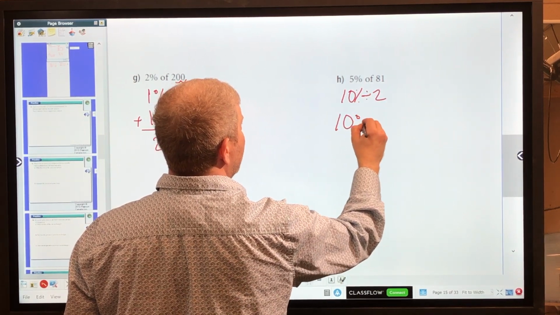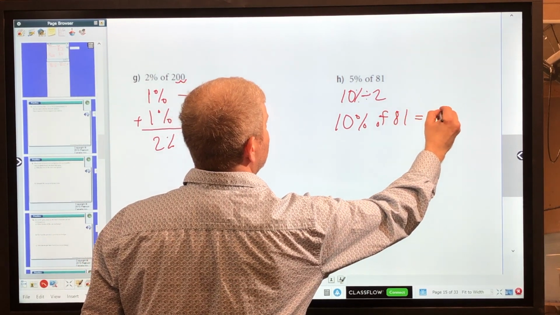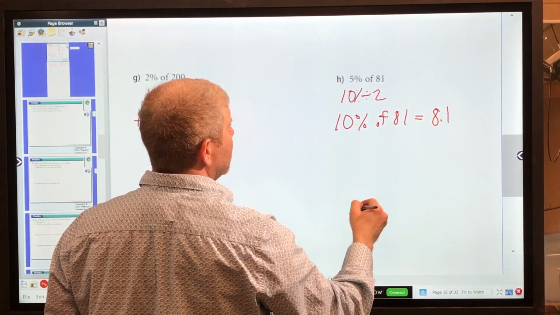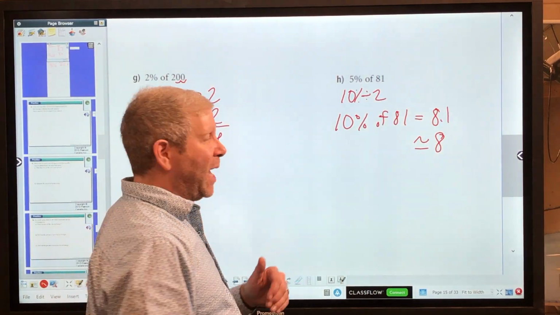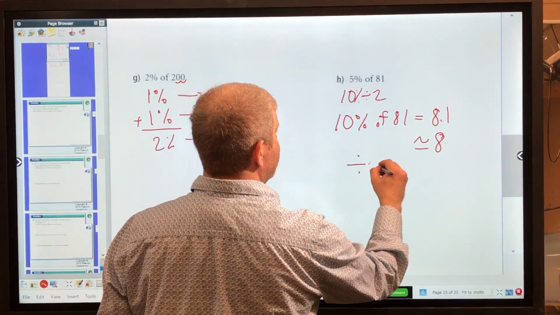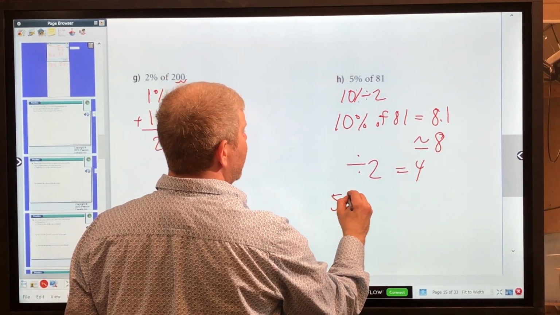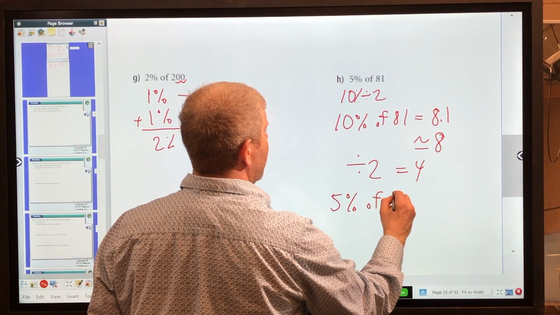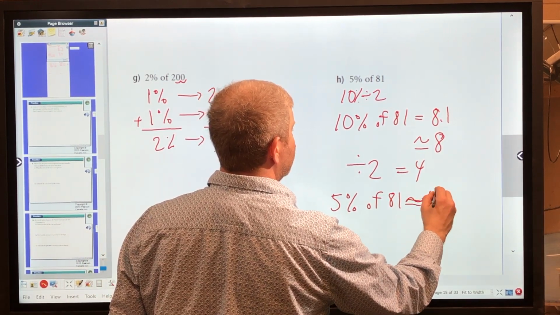So 10% of 81 is going to be equal to 8.1. And I'm going to make that an easy number, and I'm going to say it's approximately equal to 8. Then I'm going to divide it by 2, which is going to equal 4. So 5% of 81 is approximately equal to 4.